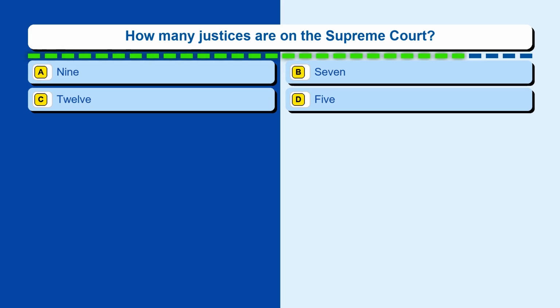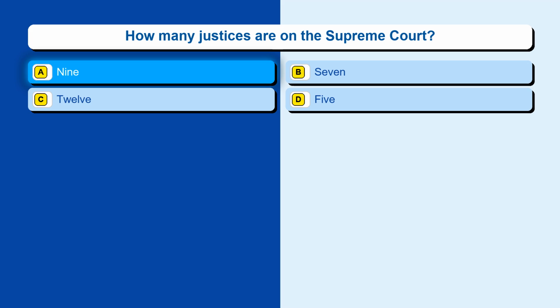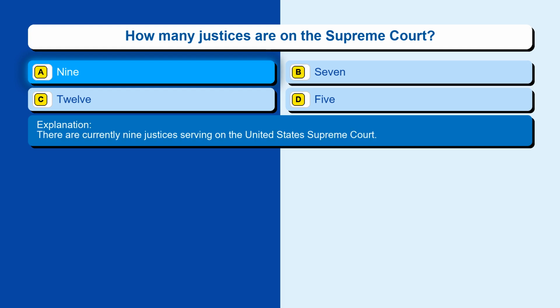Question 108. How many justices are on the Supreme Court? Option A, 9. Option B, 7. Option C, 12. Option D, 5. The correct answer is option A, 9. There are currently 9 justices serving on the United States Supreme Court.